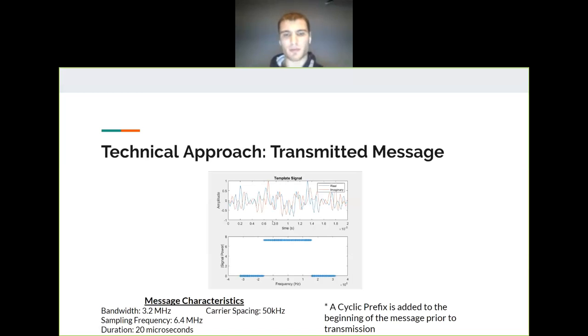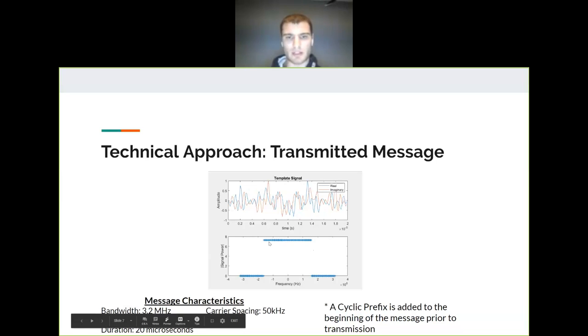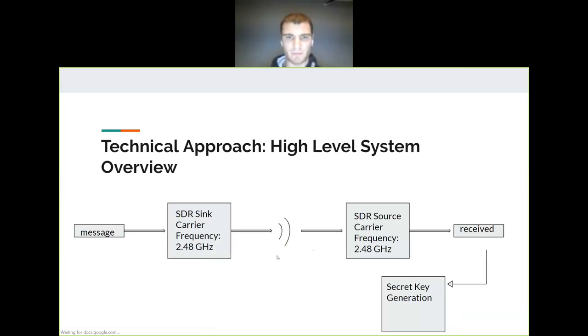So for our technical approach, this is an example of what our template signal would look like. So what the common message between the transmitter and the receiver is. We're choosing equal power across a 3.2 megahertz bandwidth at the baseband frequency. We're going to be transmitting it at 2.48 gigahertz, like in the Zigbee protocol. And each of these carriers that we have here will be spaced 50 kilohertz apart.